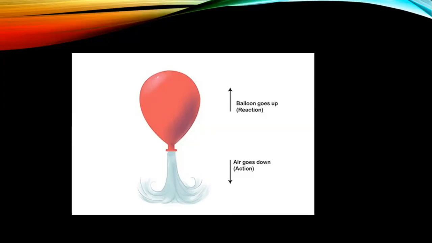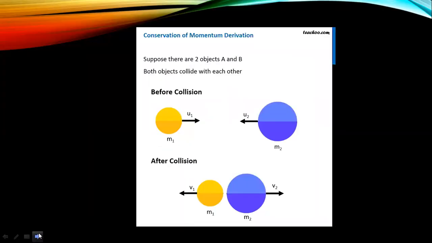No unbalanced force. You can also give this example in the third law of motion, in which the gases or the air which is coming out is the action, and the balloon going in the forward direction is the reaction. So we will say that the momentum of this isolated system, in which there are two interacting bodies, will always remain the same. I will prove this in my upcoming examples. So this was a very simple example showing the conservation of momentum.